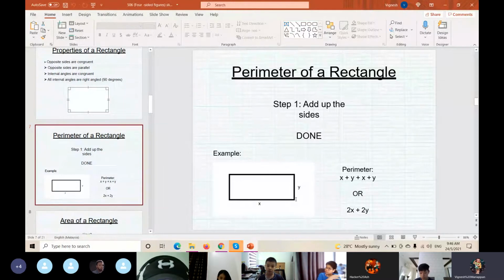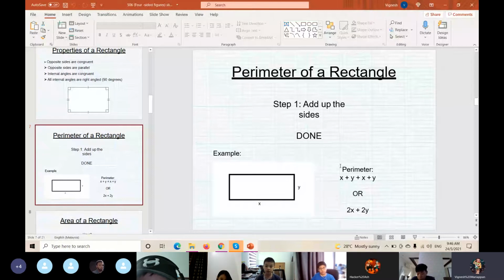So the perimeter is x plus y, and then one more x here and then one more y here. So we have to add up the sides, to find the total perimeter of a rectangle. Understand or not, class? Yes, teacher. Okay, good. So for perimeter, we add up all the sides only.